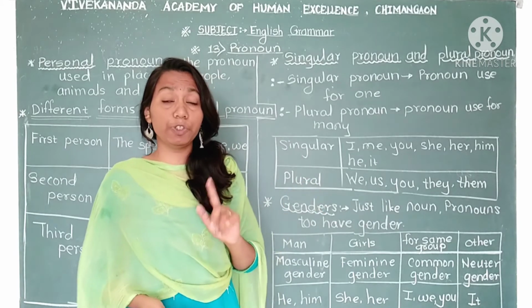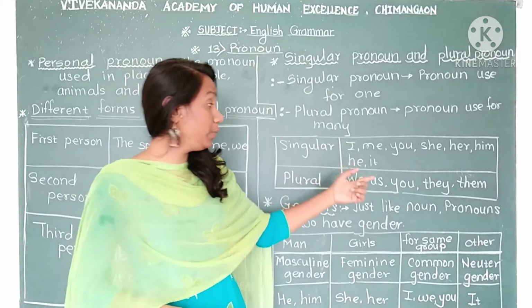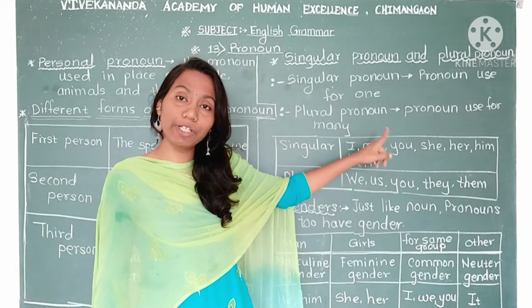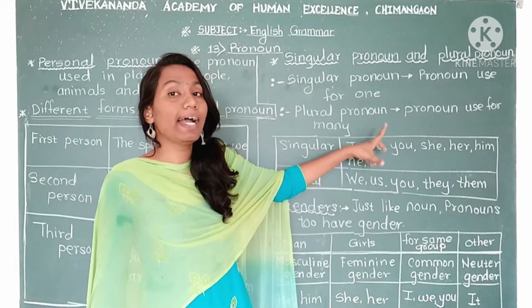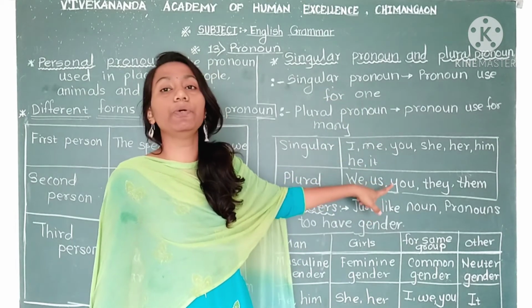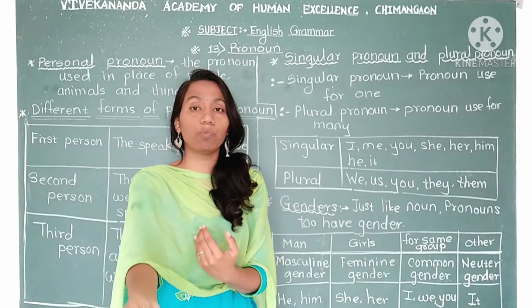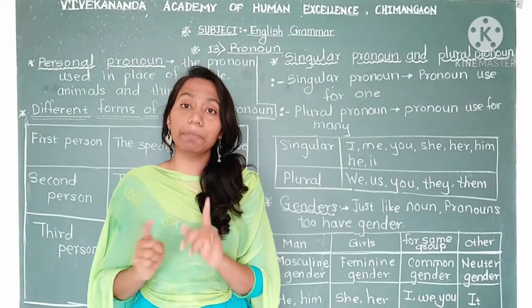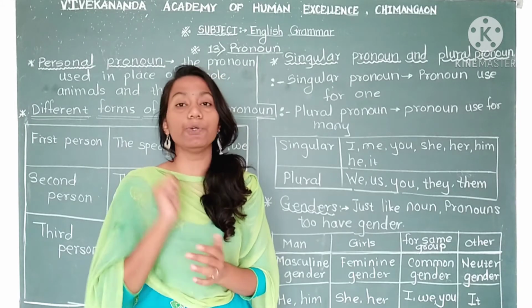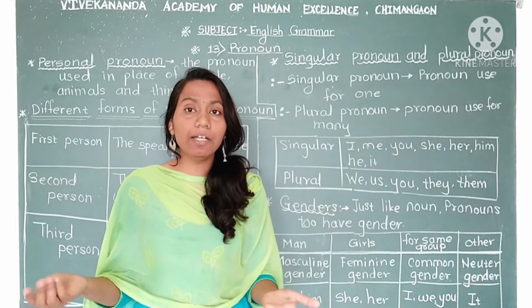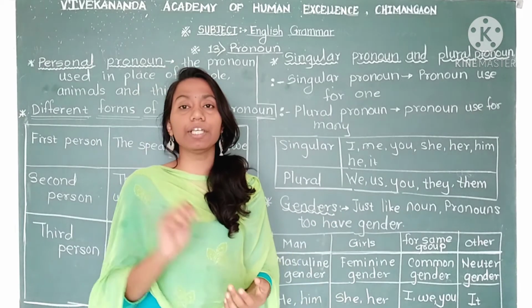Just only an exceptional case: you, this word. It is here in the singular pronoun group and it is also here in the plural pronoun group. If someone is there in front of you, if that person is just only one, we are saying you. But if there are many, after that also we are saying you.